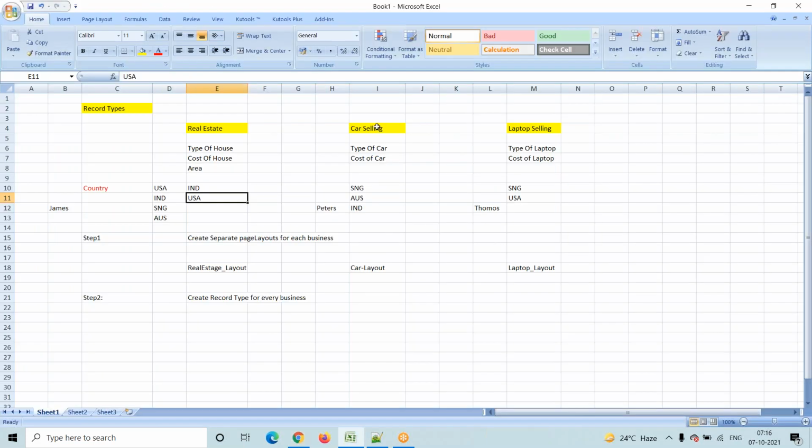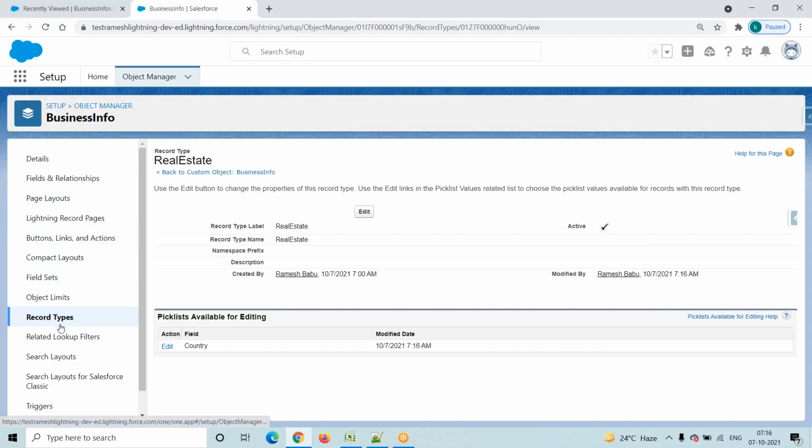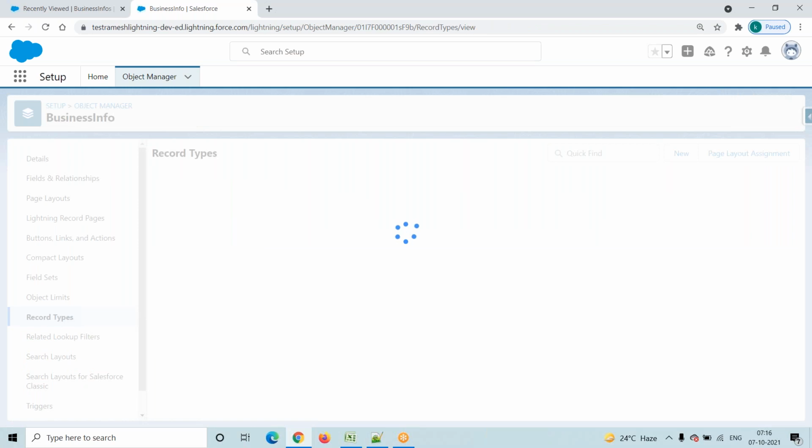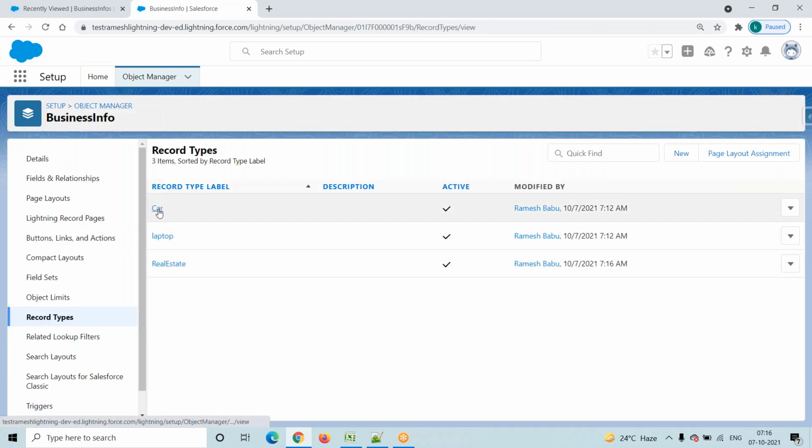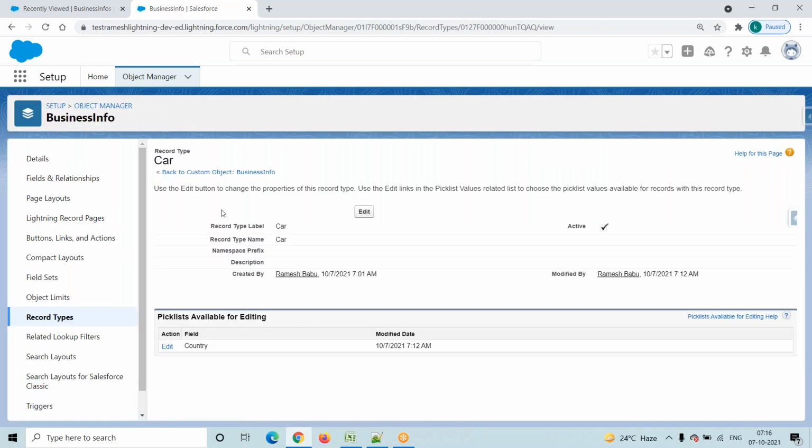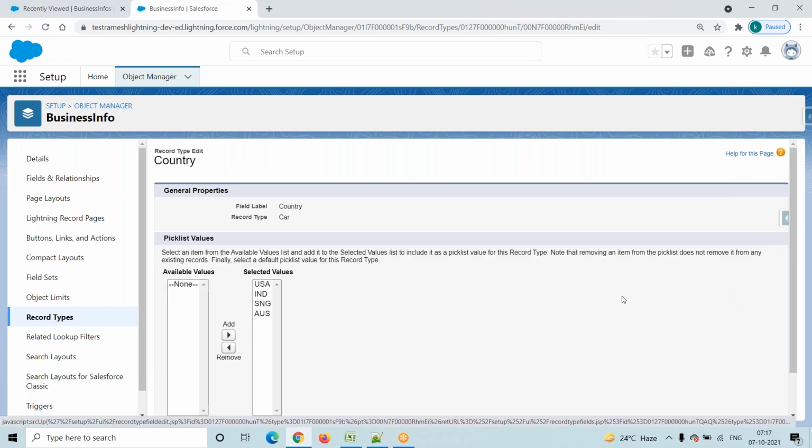Now what is the next record type? Car record type, right? Go to the record types and click on the car record type. The system automatically shows all the pick list fields related to this object. Yes, only one pick list field, country, right? Click on this edit button.